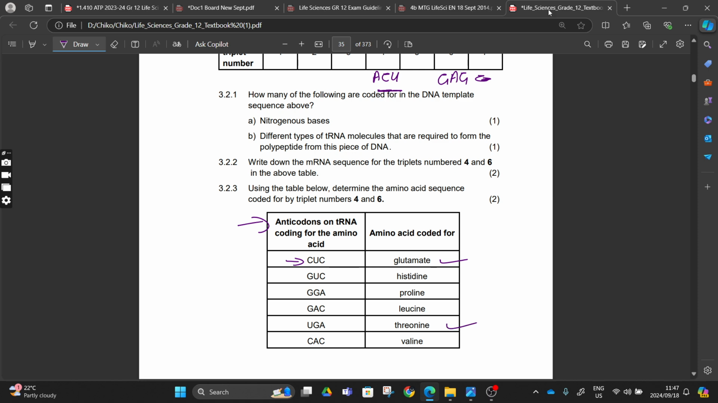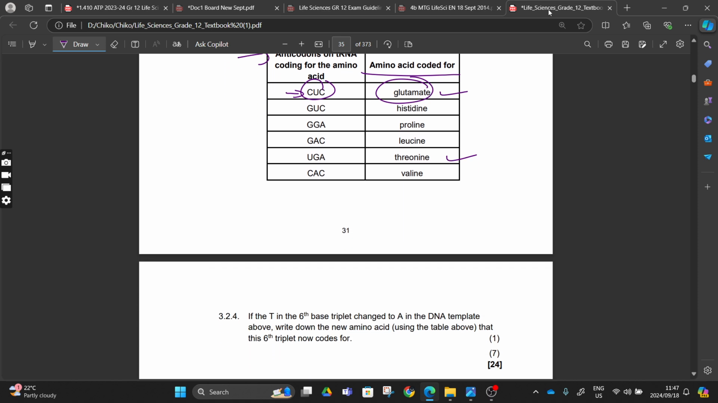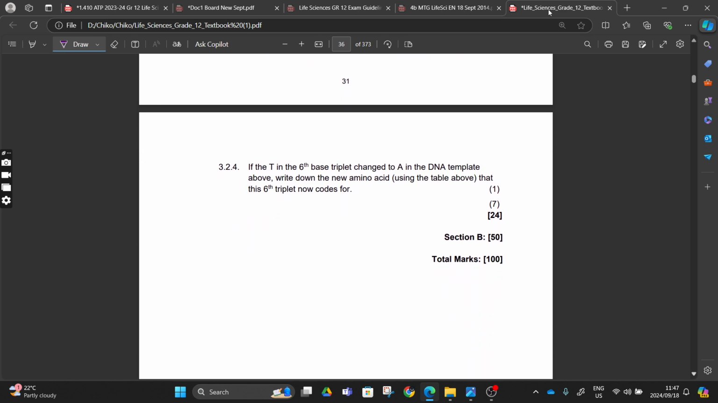UGA, right? You don't have to know the amino acids, you just have to know how to code this; they will provide the name either way. You know about this. But for number 6, the question is done. We are done, guys.